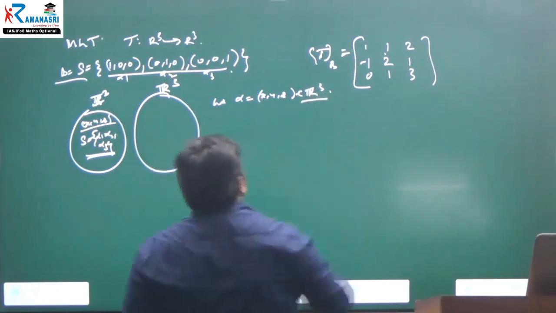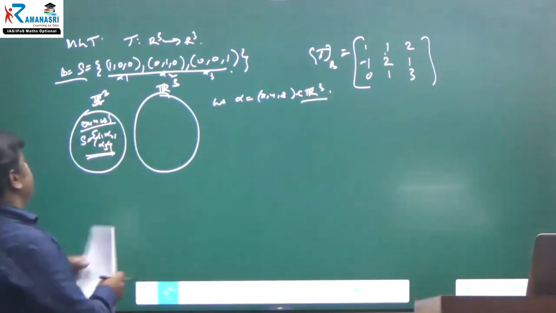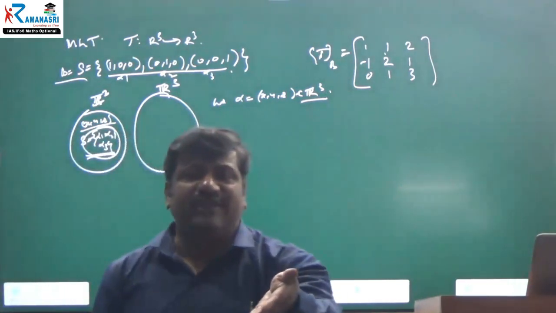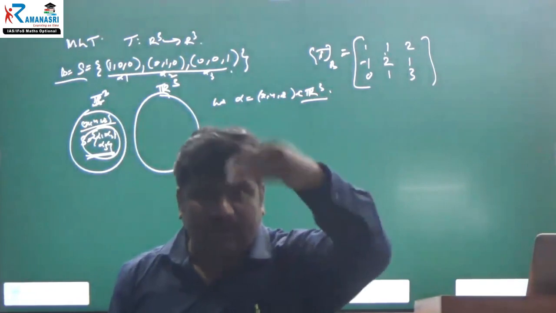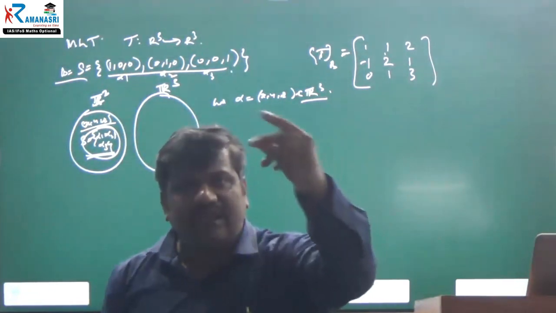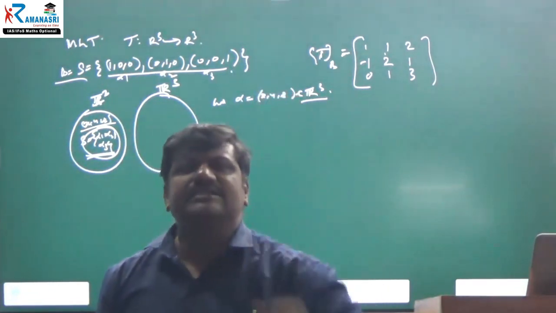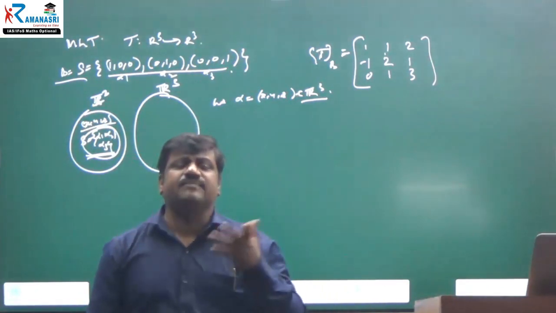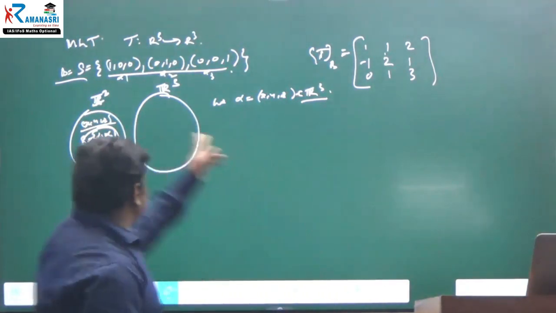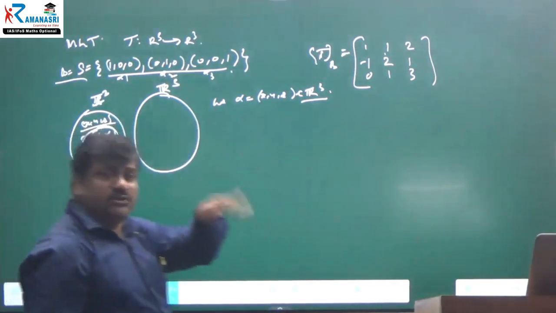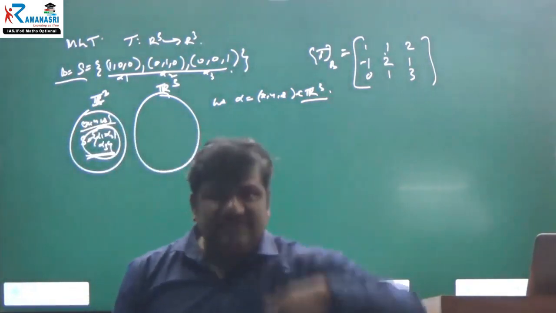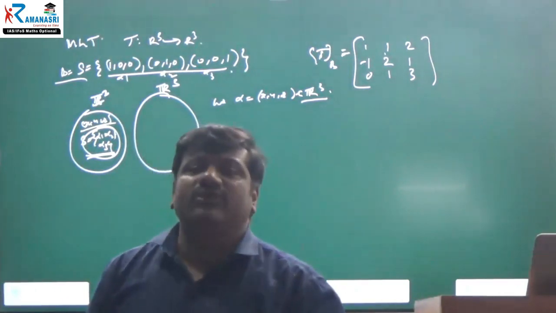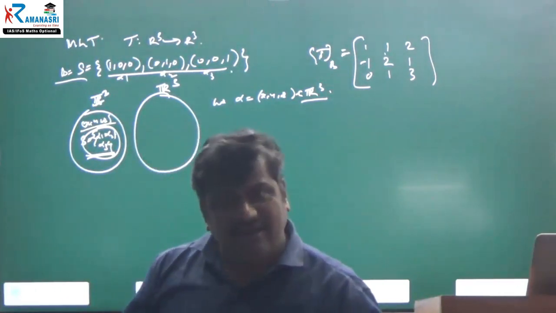Since this is the standard basis, every vector in the vector space can be written as a linear combination, because a basis is linearly independent and spanning.